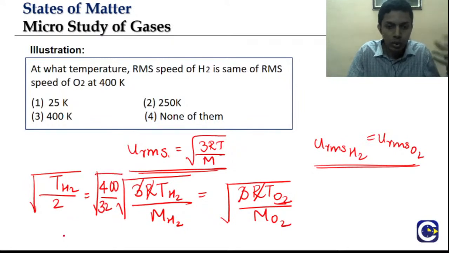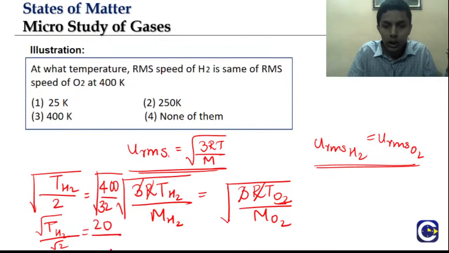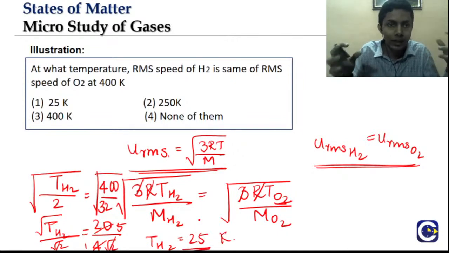So when we solve this, what will we get? Root of TH2 divided by root of 2 equal to root 400, which is 20, divided by root 32, which is 4 root 2. Okay, so root 2 cancels. 4 ones are 4, 4 5s are 20. So TH2 will be square of 5, which is 25 Kelvin. Got it? So the answer is first option.